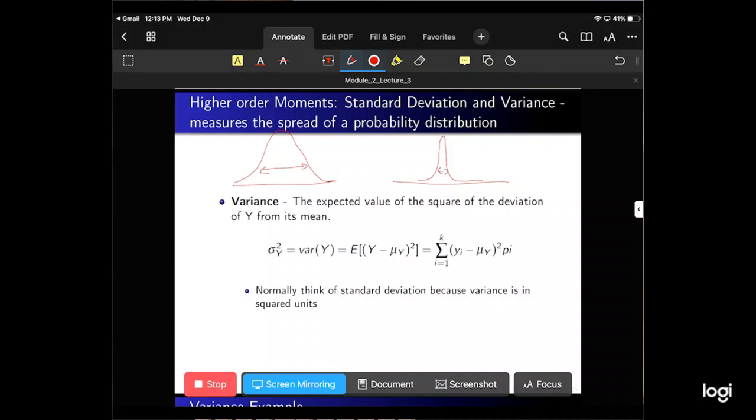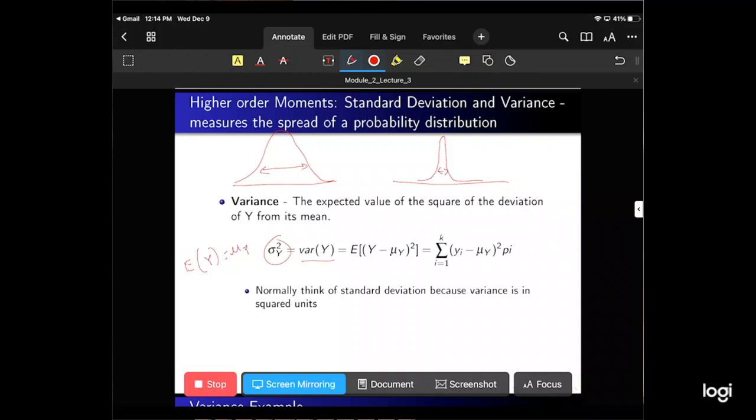The formula: first, remember, the expected value of y we write as mu y. Variance we write as sigma squared y. So this term here is sigma, and then of course it's squared, and then we're denoting which random variable we're defining it over, so it's y. So sigma squared y is the variance of y, and here's the formula.